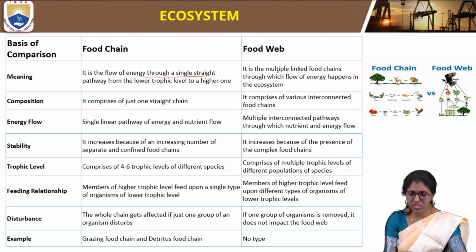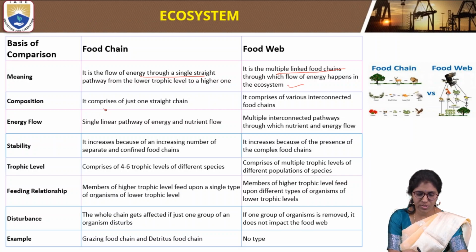Food web means multiple linked food chains through which the flow of energy happens in an ecosystem. So a food chain is only a single straight pathway, whereas a food web is multiple linked food chains through which energy flows.